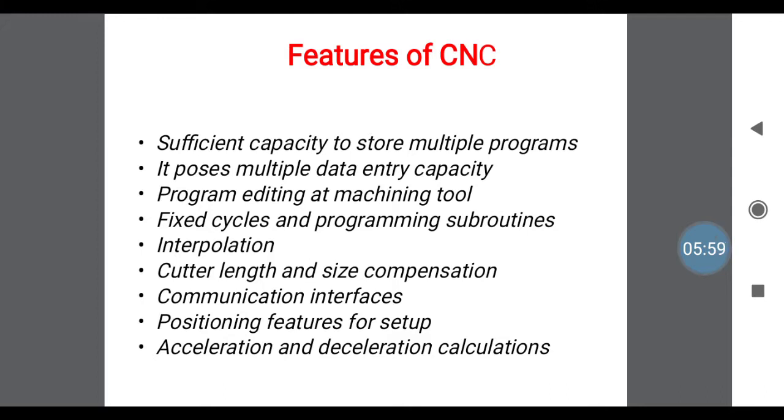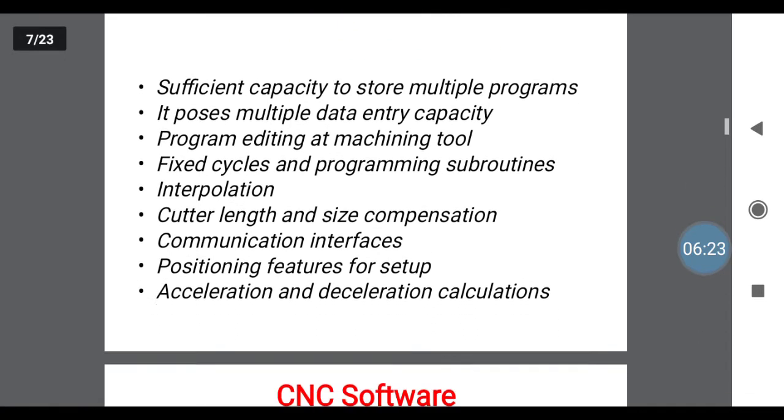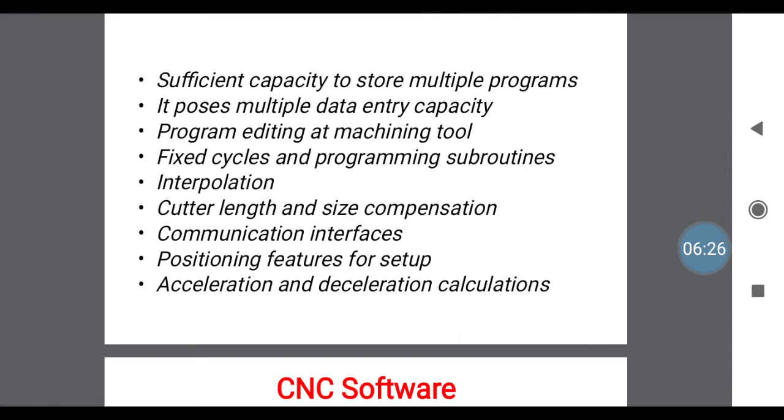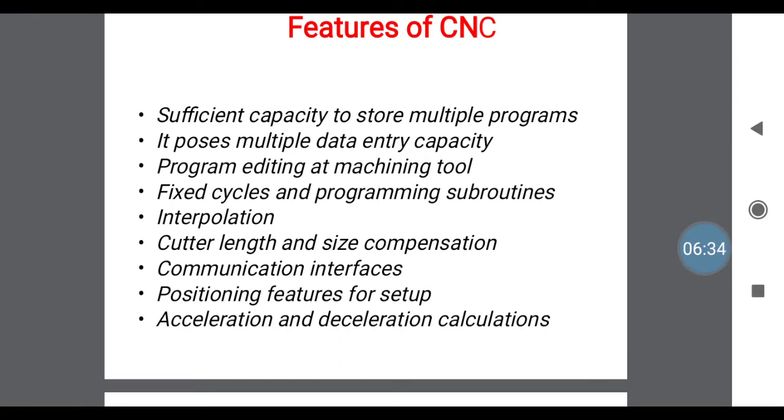Next one, cutter length and size compensation. We can change the cutter length and size compensation during the process. And communication interface. Communication interface means it communicates between the computer system and mechanical machines. We can monitor the computer with respect to the operation of your mechanical setup. Next one, positioning features for setup. How to set up the positioning for future applications. Next, acceleration and deceleration calculation. We can easily do the calculation for acceleration and deceleration in a CNC.